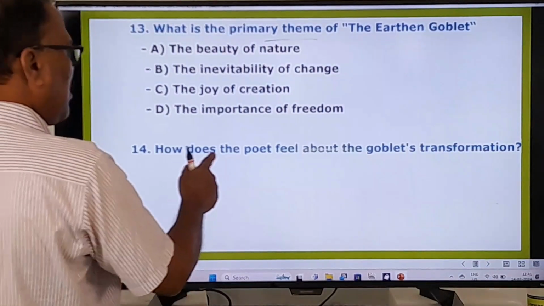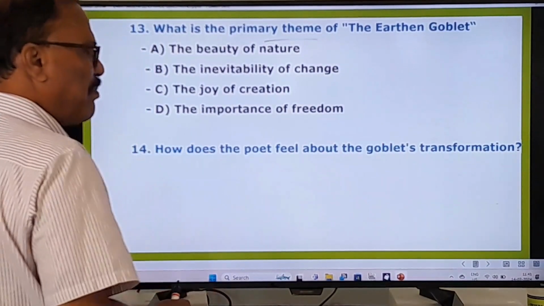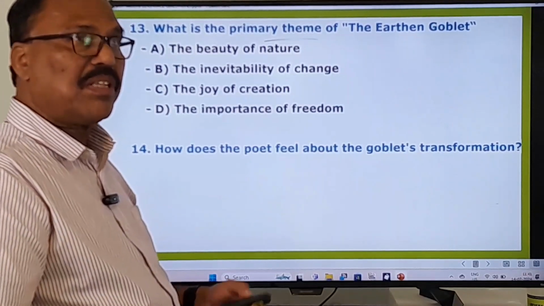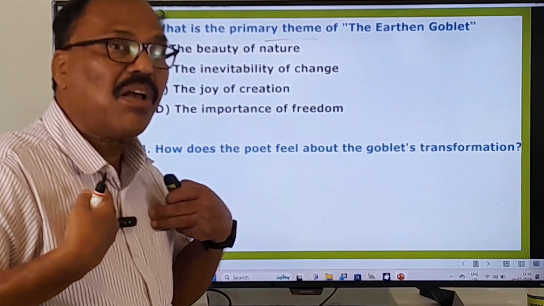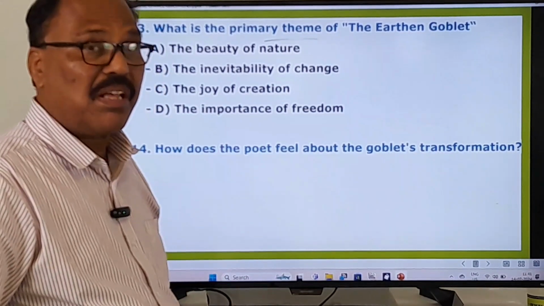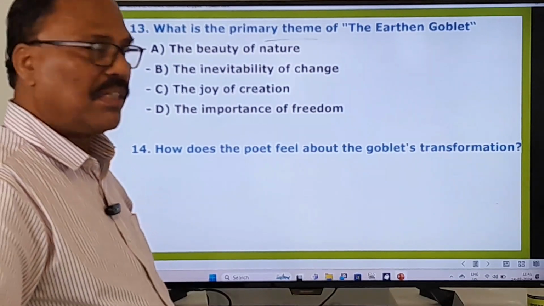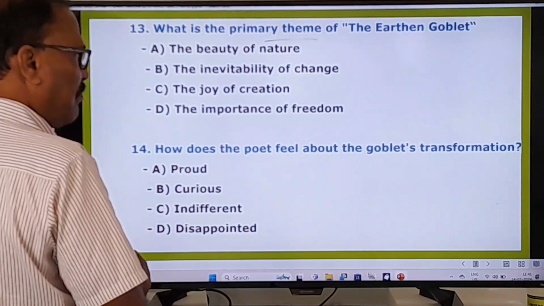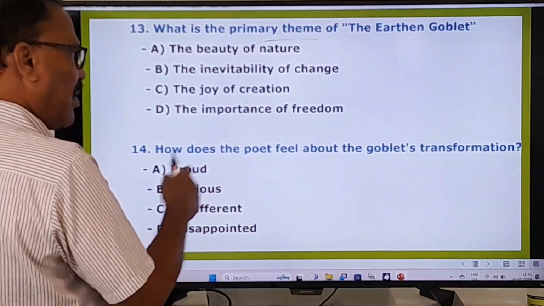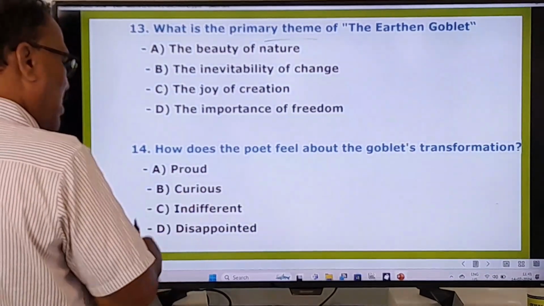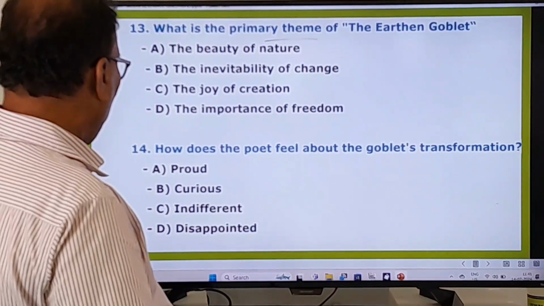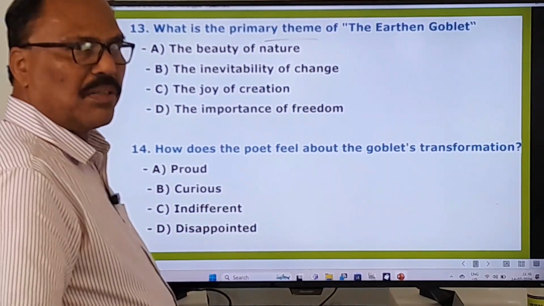And here, how does the poet feel about the goblet's transformation? What was the feeling of this poet? What was the feeling of the poet about the goblet's transformation? And here, proud. Is the poet proud of the goblet's transformation? Curious, indifferent, disappointed? Let us see that here. Okay, and we go to other questions.